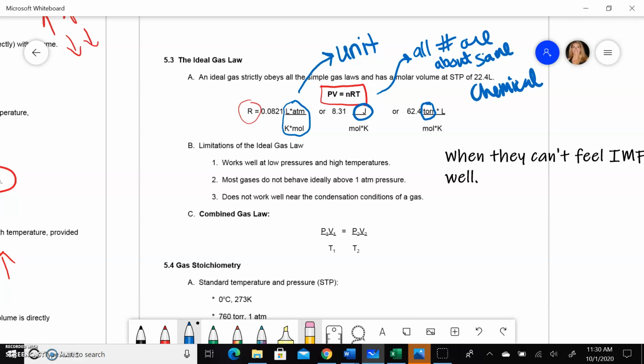Also, make sure that all numbers are about the same chemical. What I mean by that is, if they give you the grams of oxygen and they give you everything else about carbon dioxide, like the pressure and the volume and everything of carbon dioxide, you can't plug in the moles of one thing and the volume of something different. So a lot of times they'll try to trip you up and give you information about two different chemicals, and what you would have to do is to use the mole ratio and the balanced reaction to convert one of them into the other chemical. You would convert into moles. That's how you would get the n, and then you can plug it into the equation. But just make sure that all of your numbers have the same chemical.